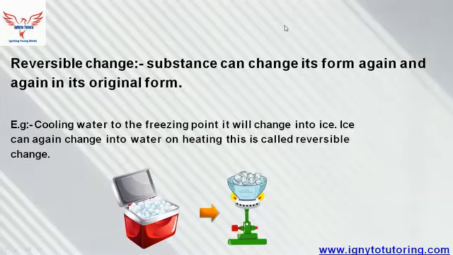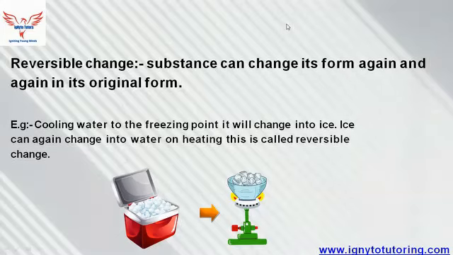And another example, we can take the melting of wax. When the wax is heated up to its melting temperature, it will melt.